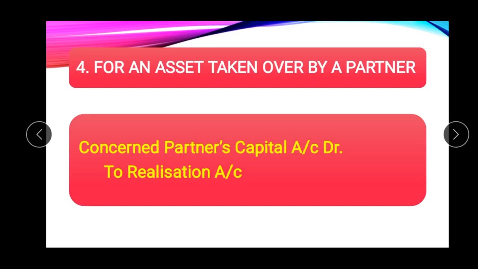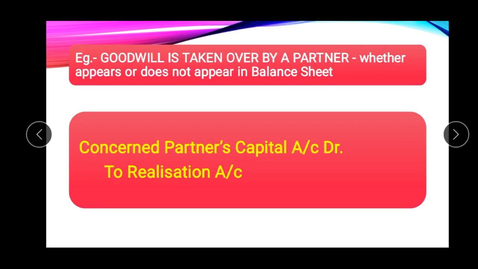Here the partner's capital account is debited because he will make payment out of his capital account for the asset taken over by him. We can take the same example. Suppose the goodwill is taken over by the partner. Then the concerned partner's capital account will be debited, and the realization account is credited.